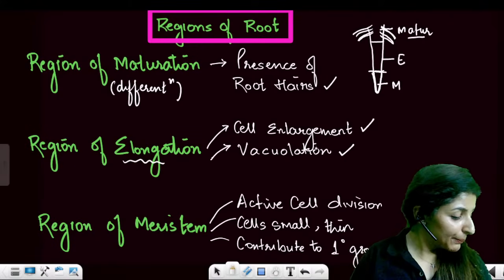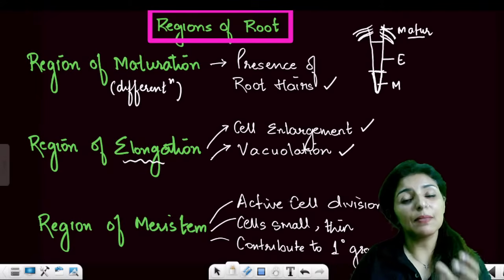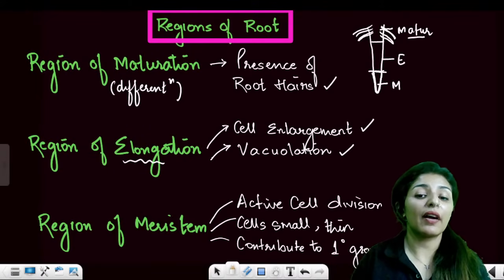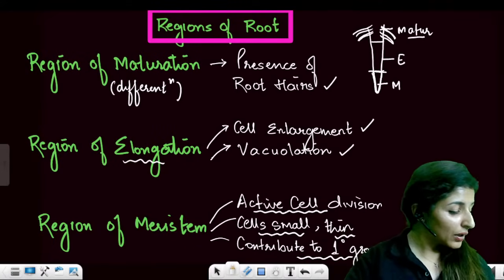Are these points clear? Then moving on to the region of meristem. Meristem cells are supposed to divide. So this region shows active cell division. Cells are small, thin, and they contribute to the primary growth. Are these points all clear to everyone?